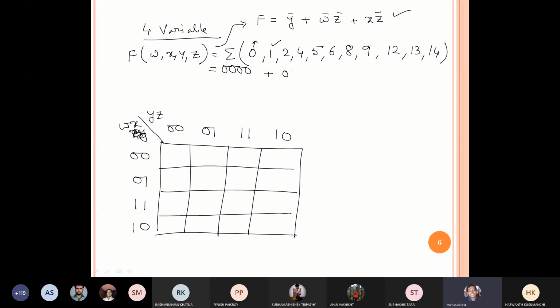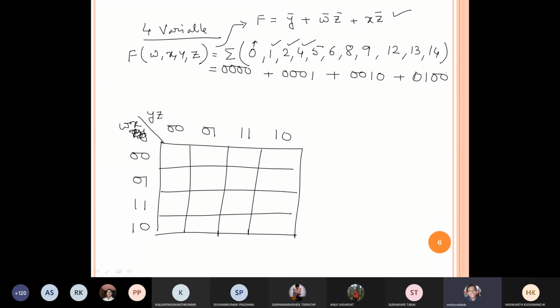0 0 0 1. Then how to write 2? 0 0 1 0. Then how to write 4? 0 1 0 0. Yes, 0 1 0 0. Very good. It is only for weak students.